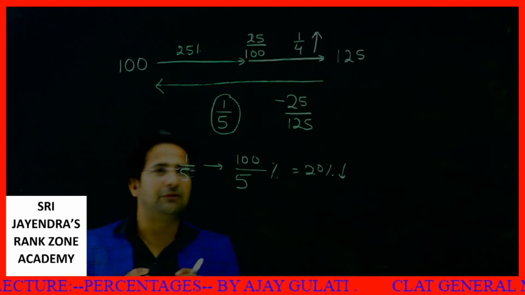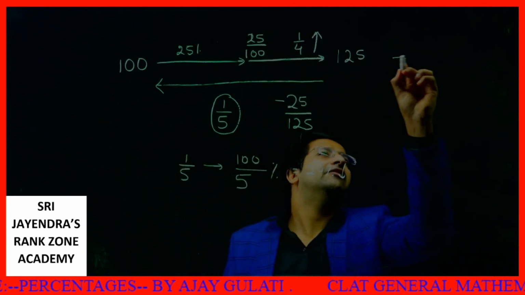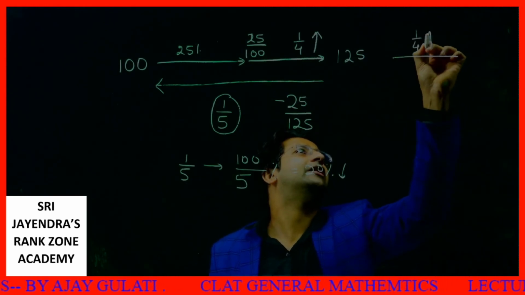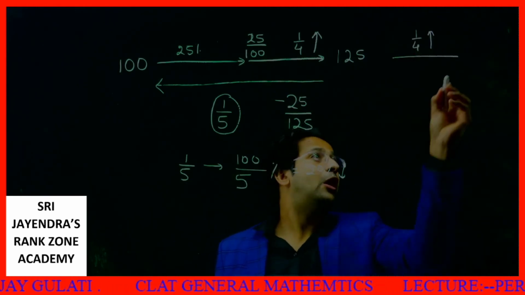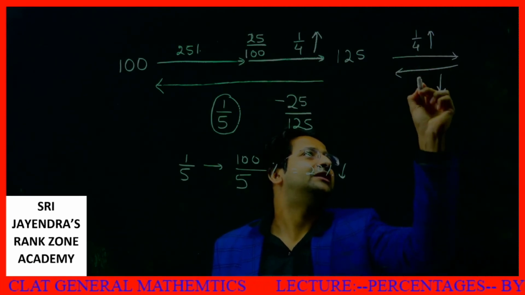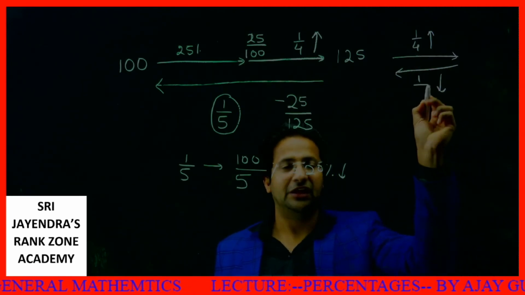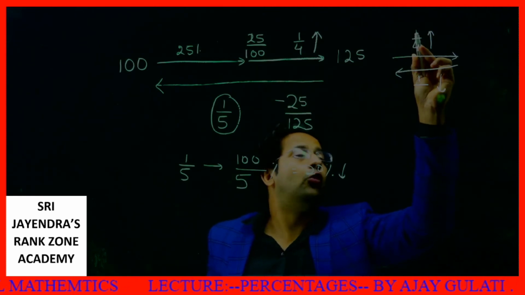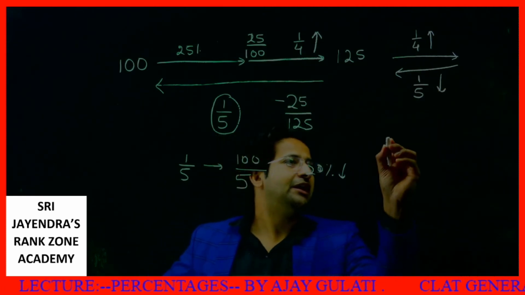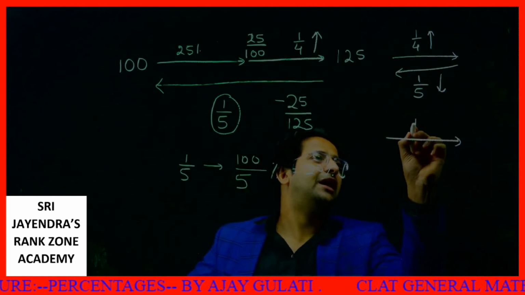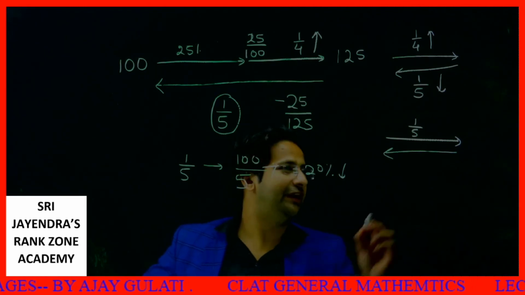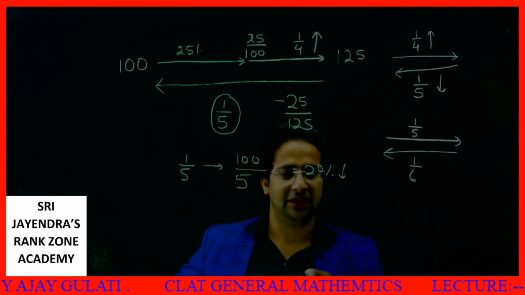The concept which I want to tell you is, see, while going from here to here, I increased by how much? I increased by 1/4. So now while coming back, how much will I decrease? See, the numerator will remain as it is. In the denominator, what you will do? 4 plus 1, you will write 5. If I increase a thing by 1 by 5, in order to restore it to the previous value, how much will I decrease? I will decrease it by 1 by 6.